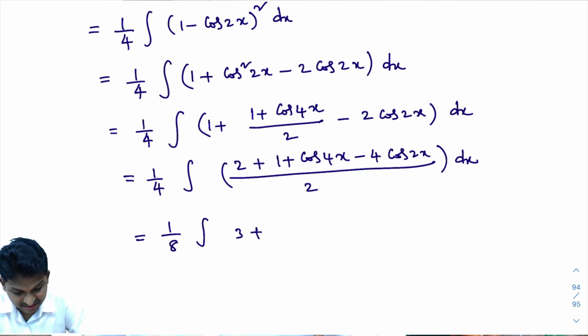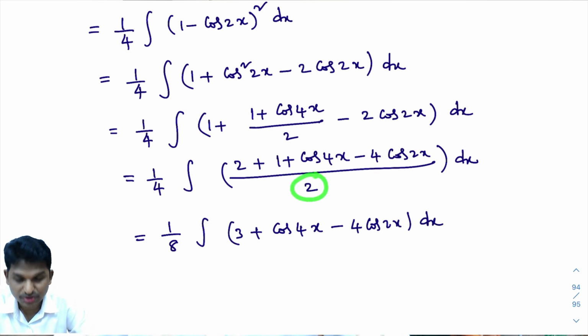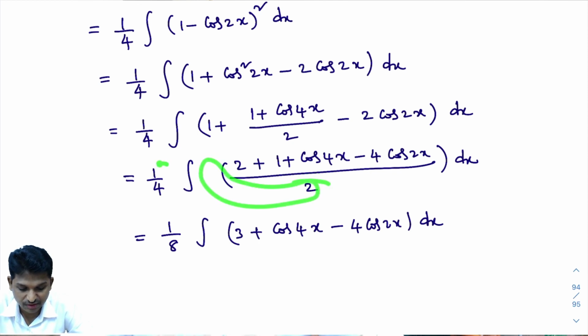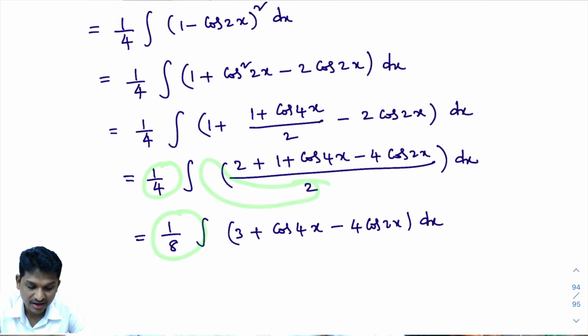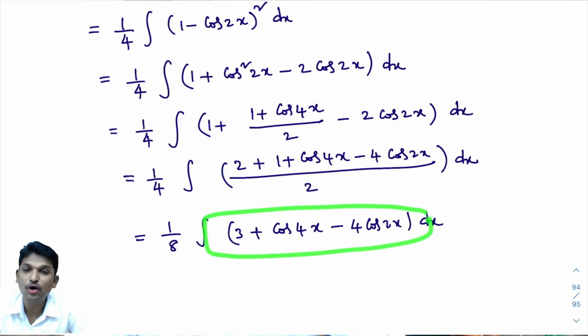Okay, 3 plus cos 4x minus 4 cos 2x dx. I hope you are understanding. In the denominator 2 is there now. This is constant, actually 1 by 2. That 1 by 2 I wrote outside the integral. 1 by 4 into 1 by 2 is 1 by 8. Now I need to integrate this. How to integrate this? I'll integrate each and every term.